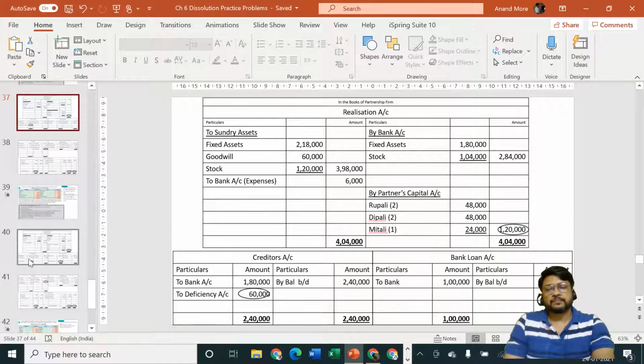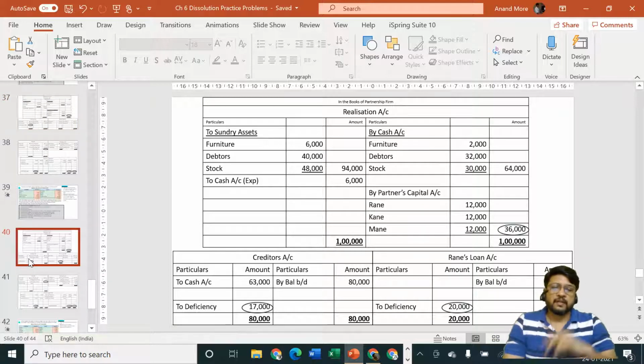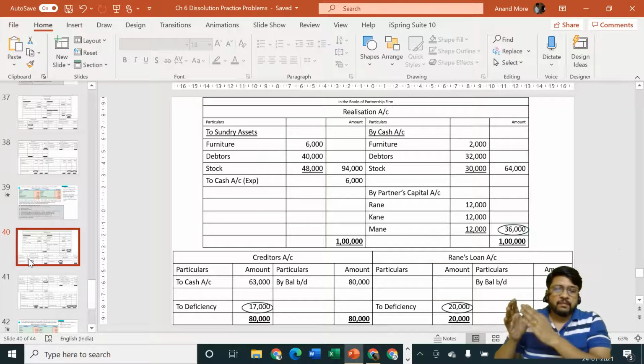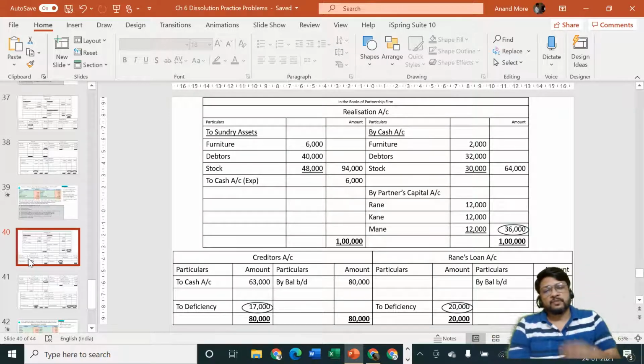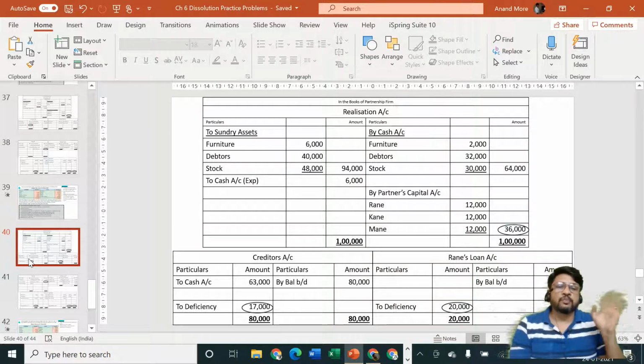In this case there are only two liabilities, creditors and Rane's loan. Rane's loan is partner's loan, so it will be paid only if outside liabilities are paid first. The order is paying outside liabilities, then paying partner's loan, and then paying partner's capital. So if the creditors are being told to go to deficiency, it means Rane's loan also will have to be transferred to deficiency. So a very important problem, a little bit different problem as compared to the previous one.